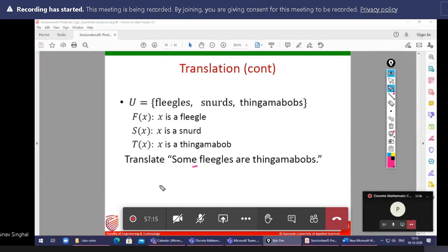There exists x, f of x and t of x. Conjunction. Confirm? Because the main connective, which connective we need to use? Okay, so according to Preeti, it is conjunction. Okay, now for the next one.